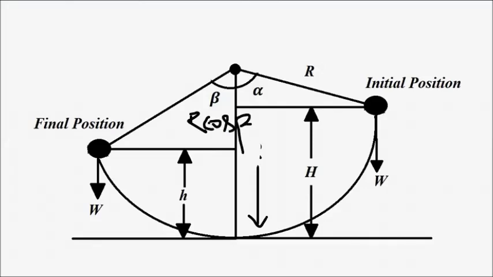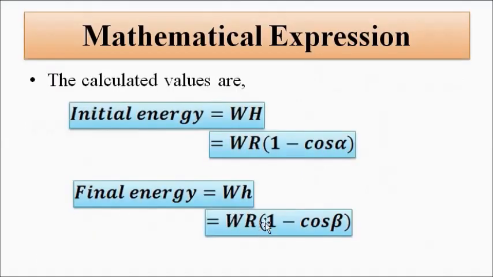Please forgive my handwriting here. When this is subtracted from R, we get the value of small h. So here the final energy is equal to W into R minus R cos beta.